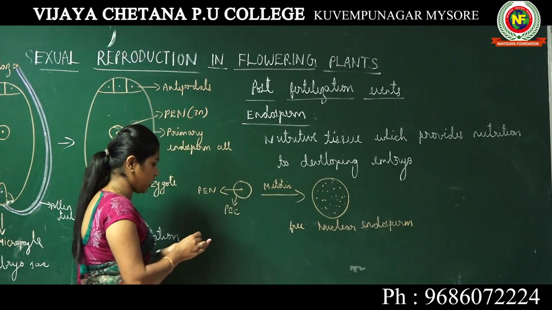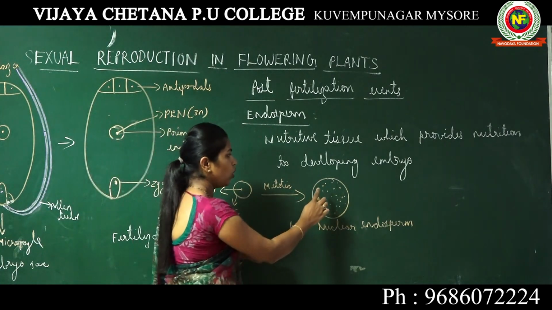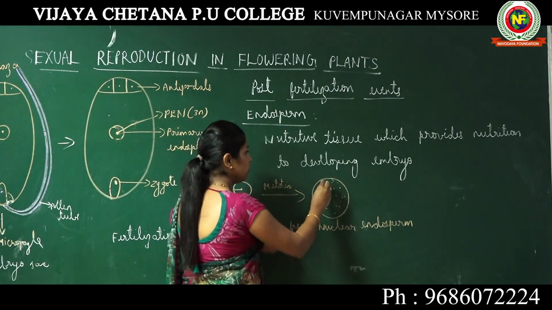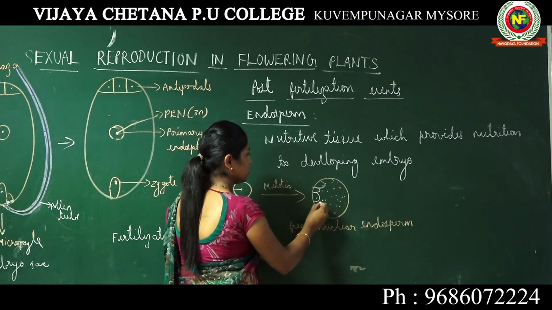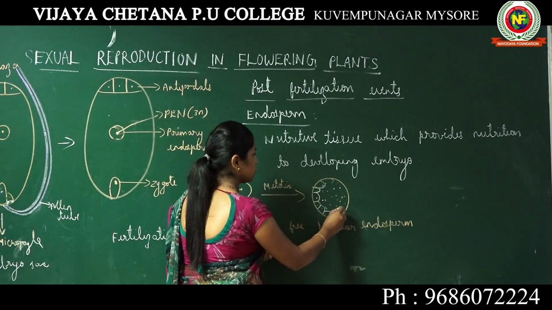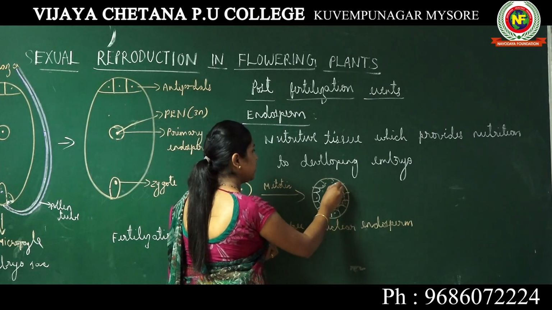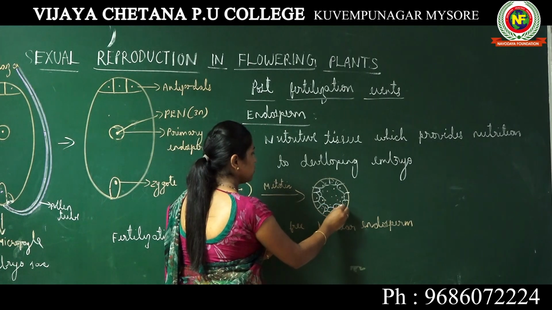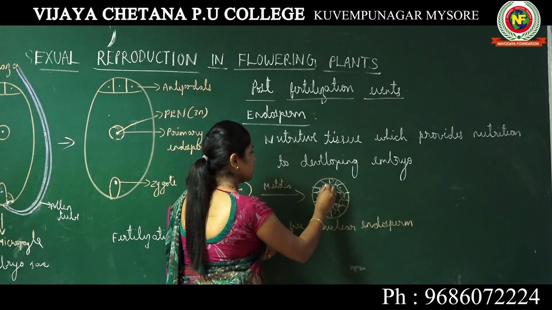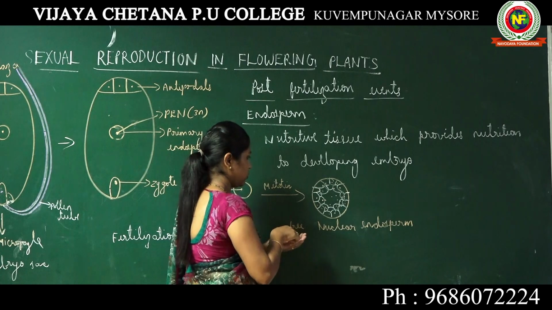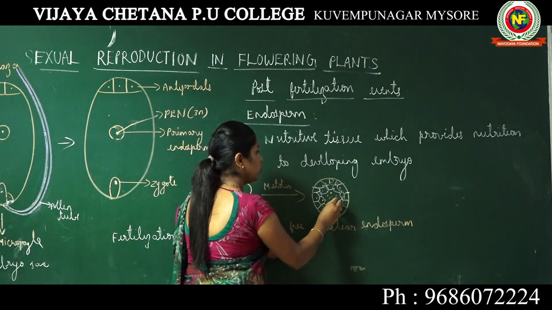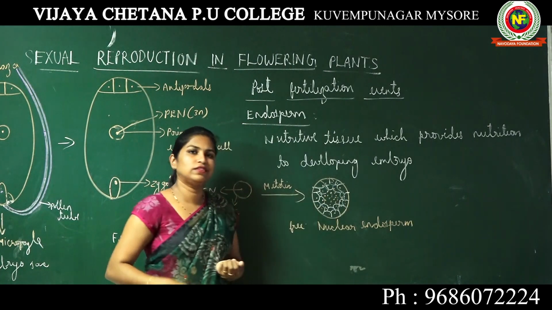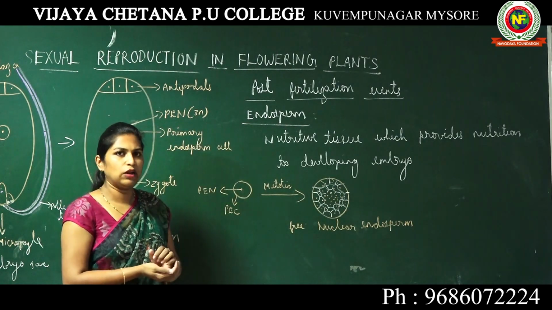Now imagine a case where all the free nuclei present inside the cell are developing a cell wall. They develop their own cell wall, that means cytokinesis is happening. And here there are a few nuclei which still have not developed a cell wall.